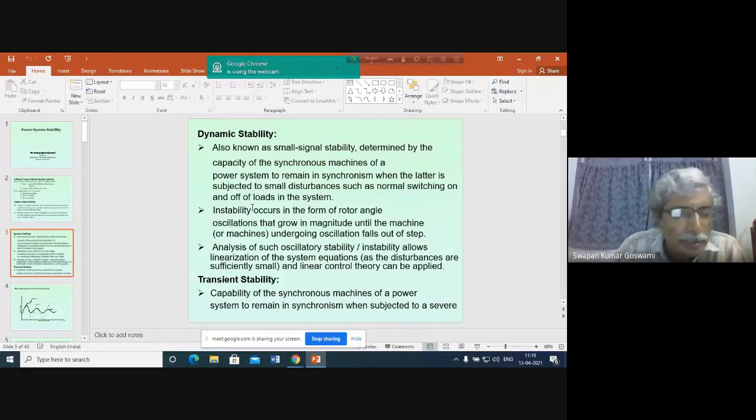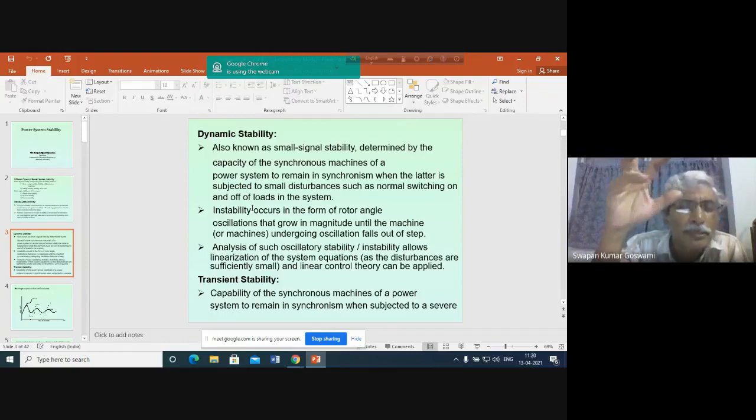What actually happens in a power system? Because of small disturbances, which are created by changes in demand, some oscillations are introduced in the system, and there is some change of voltage also. Then the excitation controllers connected with each and every synchronous generator connected to the power system act.